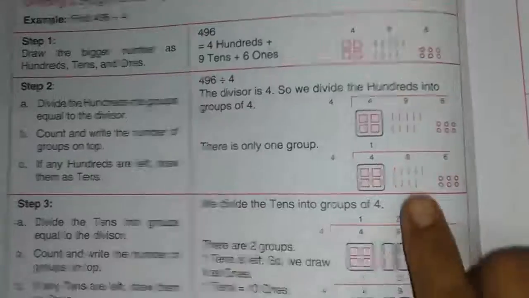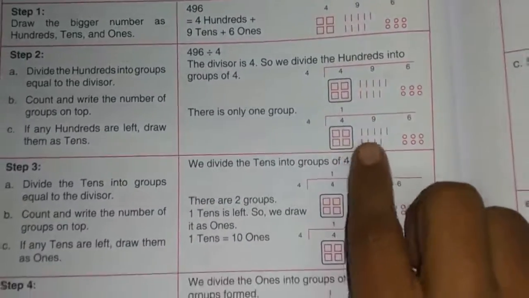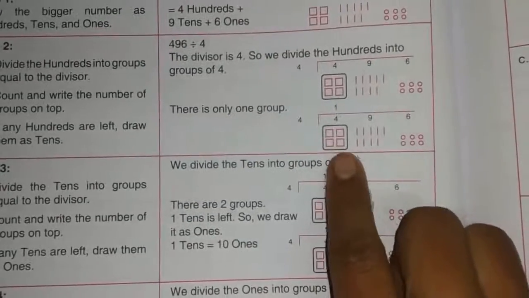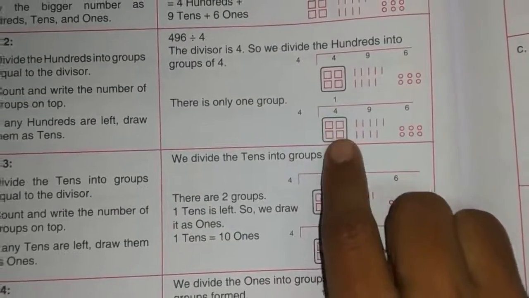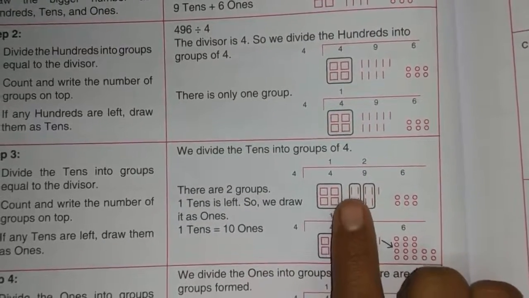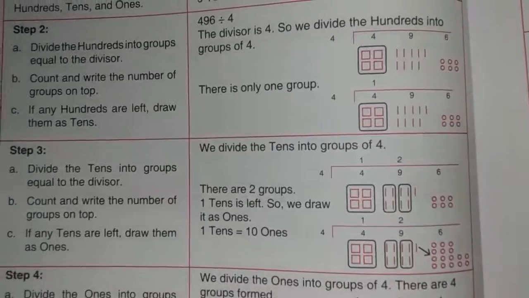Okay, now what do we have to do? 4 hundreds are 4, so we will divide into 4 parts. We merge the 4 parts into 1. Now we do 4 2s are 8. We made 4 groups of 2 for the tens, and here the remainder is 1. Now 1 and 6.